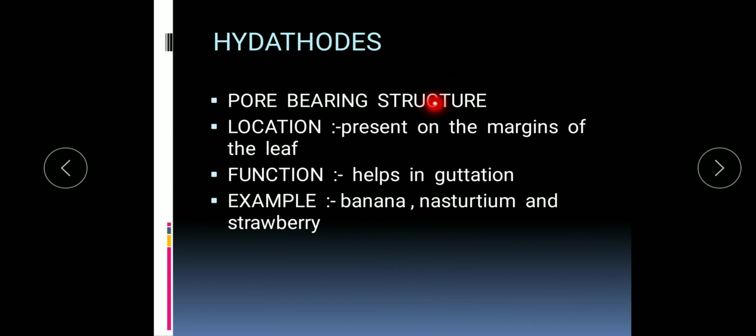So what are hydathodes? Hydathodes are pore-bearing structures present on the margins of the leaf. Their function is to help in guttation, and this type of guttation is commonly found in plants like banana, nasturtium and strawberry.